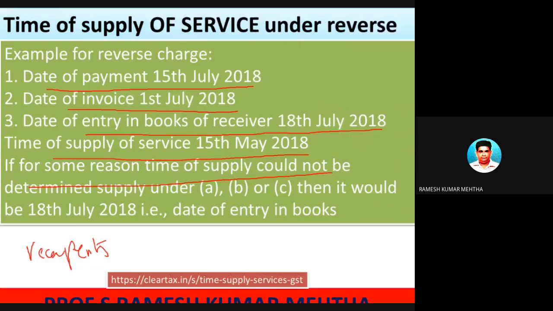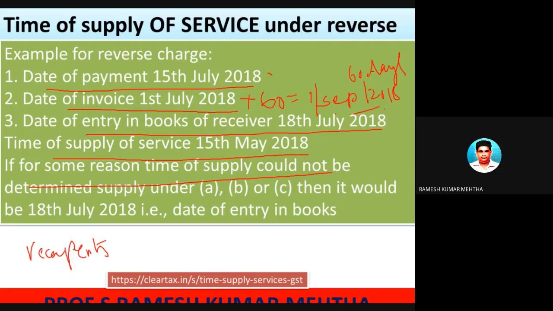So in this case, if the invoice has been issued by the supplier, then plus 60 days. 60 days is equal to 2 months. 2 months means 1st July to 1st August, that is 1 month, and 1st August to 1st September is 2 months. So 1st September is the appropriate date. So 60 days from the date of invoice is 1st September 2018.